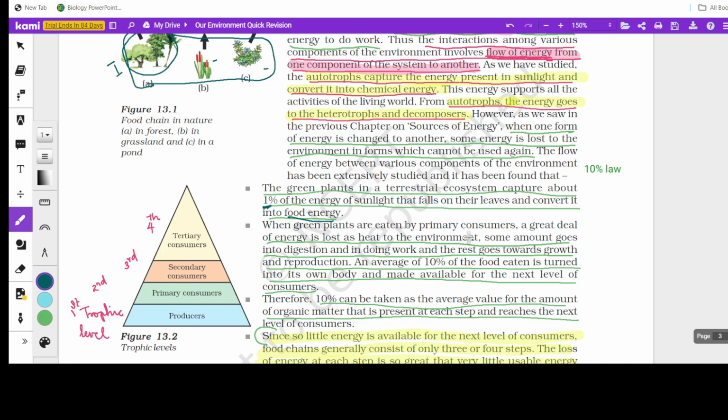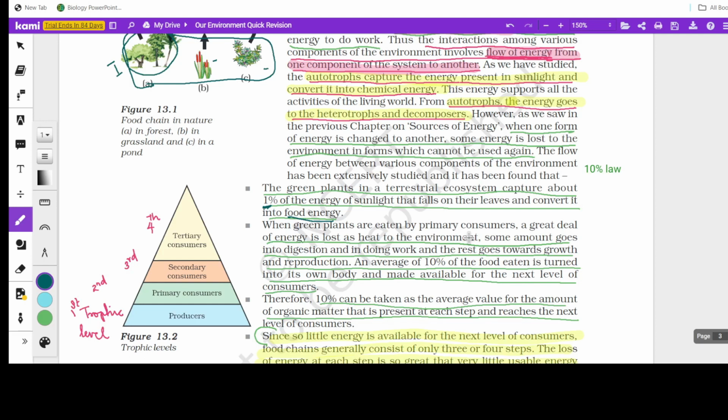Some amount goes into digestion, doing work, and the rest goes towards growth and reproduction. So on an average, only 10% of the food eaten is turned into its body. For example, if a plant is getting 100% of food, out of that 90% is used up by the plant. So only the rest, 10%, is available in the plant's body.